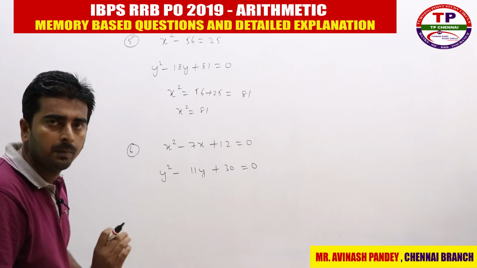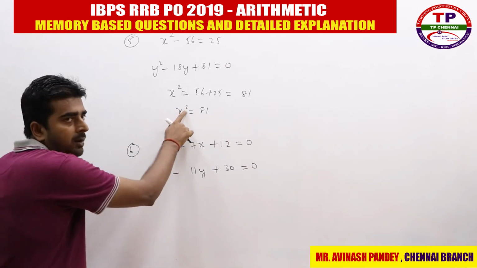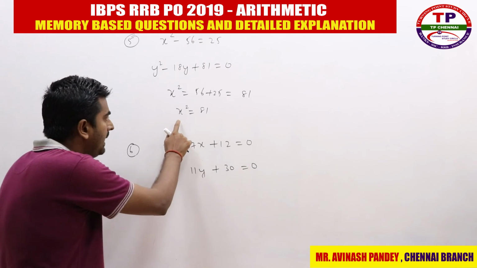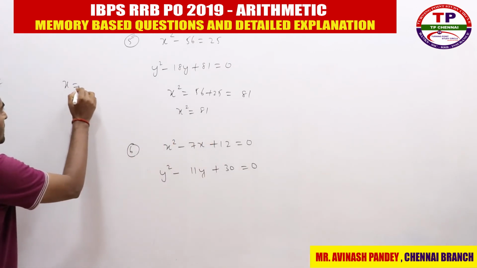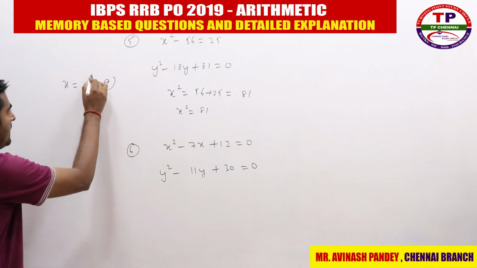What is the value of x? Plus or minus 9. How? Even power is there, right? So here what they have given you, x square is equal to 81. So what is the value of x? It is nothing but how much? Plus or minus 9.